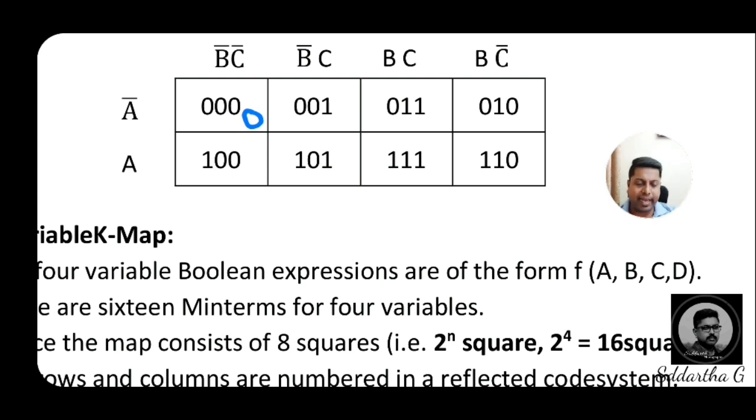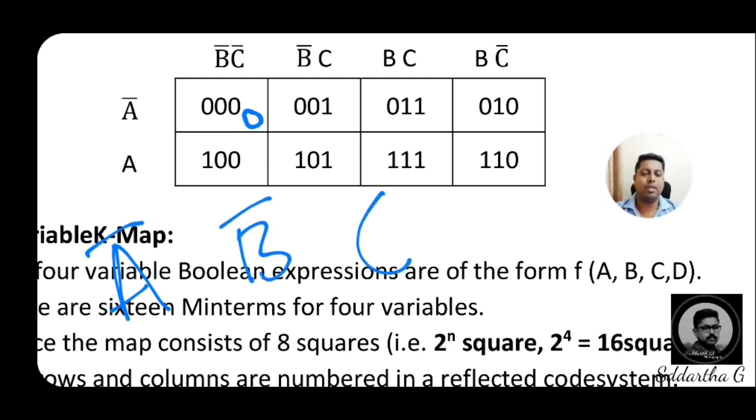Then coming to the second box beside it, its address is A bar B bar C. That means 0 0 1.